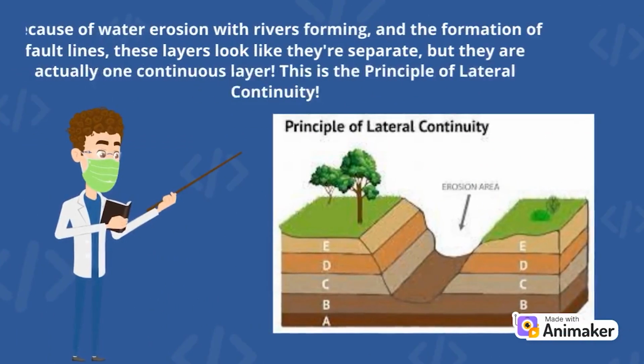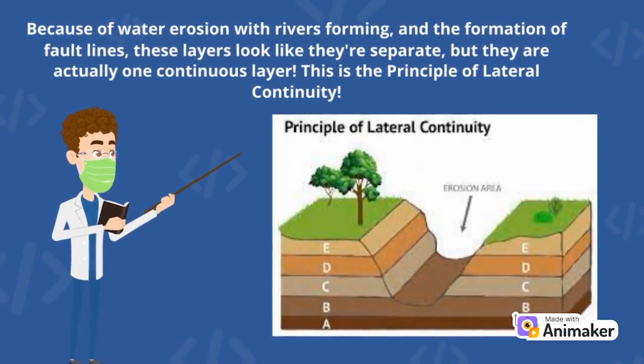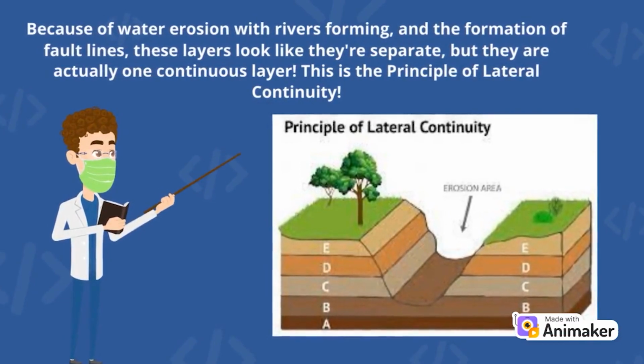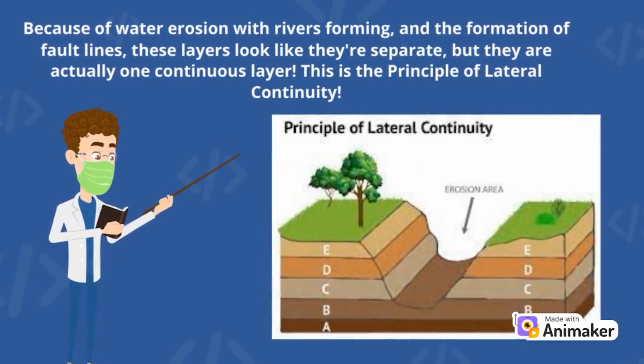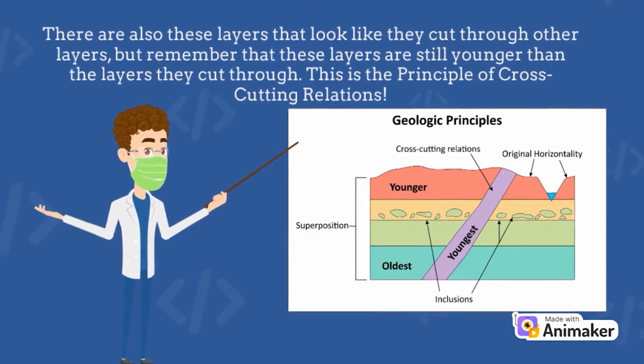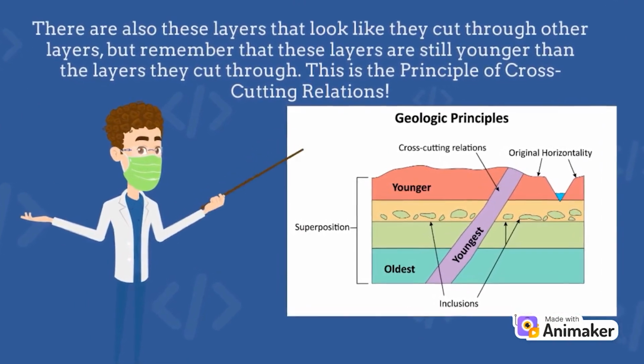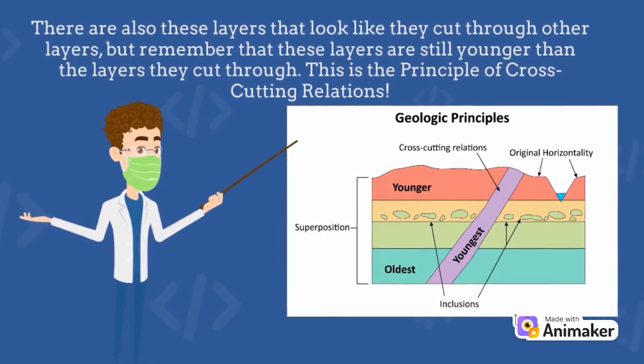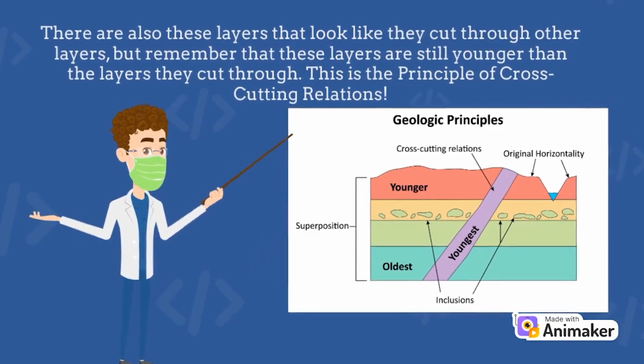Because of water erosion with rivers forming and the formation of fault lines, these layers look like they're separate, but they're actually one continuous layer. This is the principle of lateral continuity. There are also these layers that look like they cut through other layers, but remember that these layers are still younger than the layers they cut through. This is the principle of cross-cutting relations.